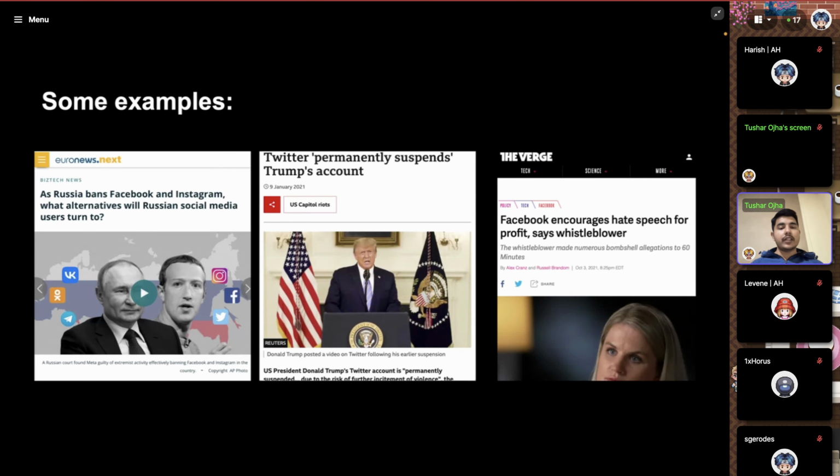And there are a lot of examples in which you have seen these things happening, like Twitter banning some accounts, Facebook promoting hate speech for their own profit, and tons of things have been rumored in the past, and these things might have actually happened. So there is a big need for a social media where the users are the ones who drive that social media rather than centralized bodies.